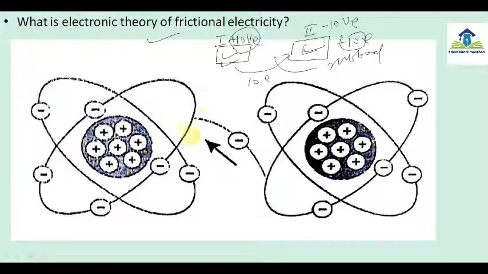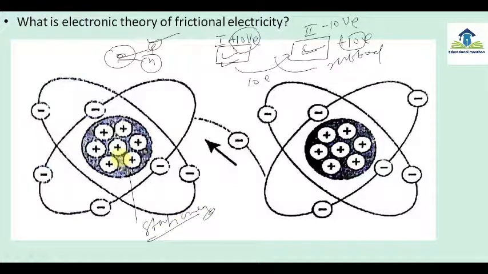Here in the diagram you can see two diagrams. This is the positive charge, the proton, because protons are always in the center of the nucleus. In the center of the atom there is a nucleus, and in this nucleus there are protons and neutrons, where the neutron is chargeless and the proton is positively charged. All these positive charges remain together in the center, not moving, stationary. You should know that these positive charges, that means protons, are always stationary.